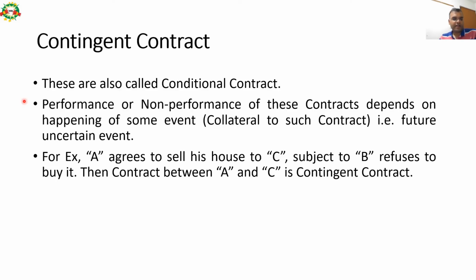Let us understand this type of contract with the help of an example. For example, Mr. A agrees to sell his house to Mr. C, subject to the condition that B refuses to buy it. So the contract between A and C is a type of contingent contract because it depends on a condition that B refuses to buy it.